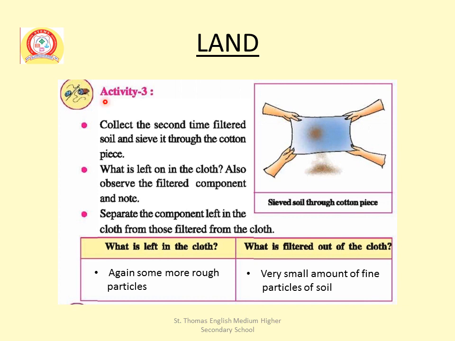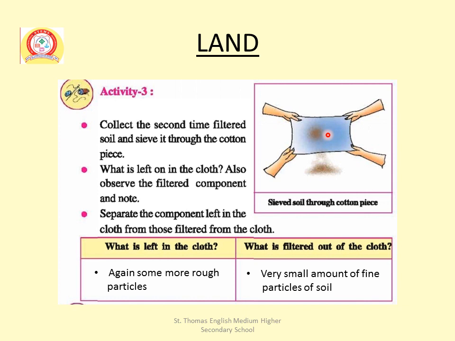Then activity 3. Collect the second time filtered soil and sieve it through the cotton piece. This is a cotton piece. You see that. And what is left in the cloth? You see what is left in the cloth.